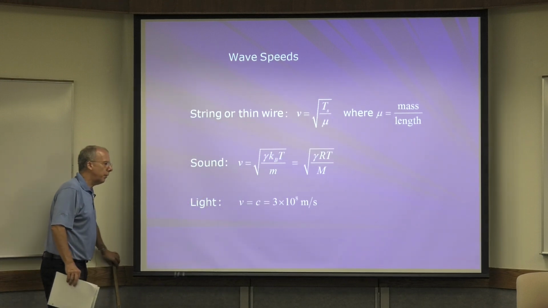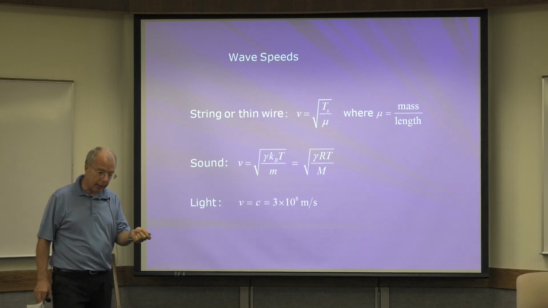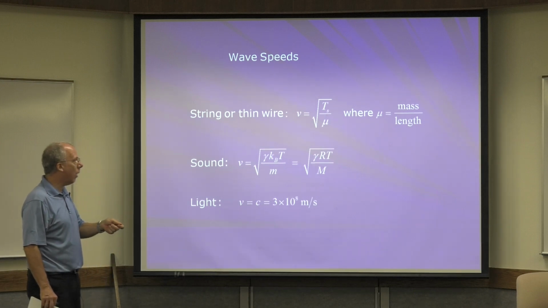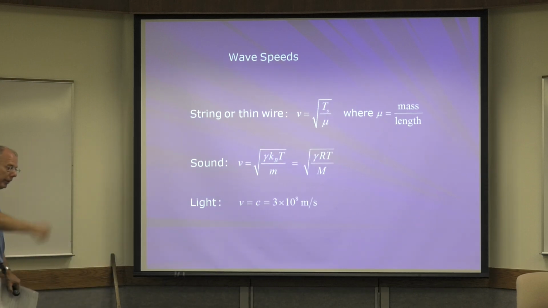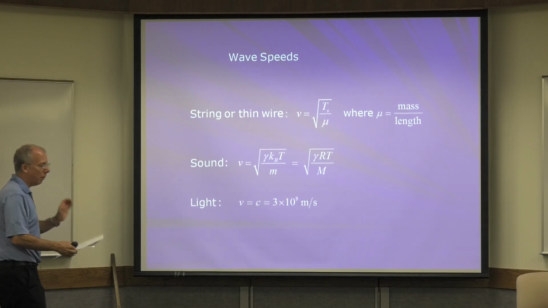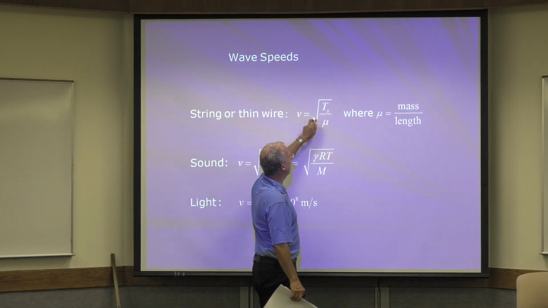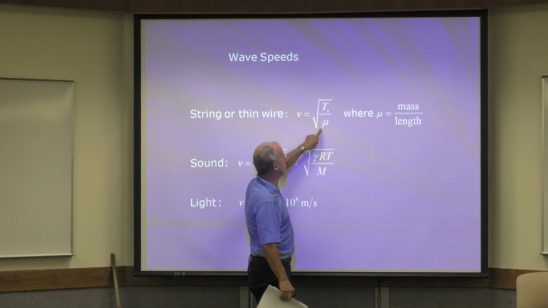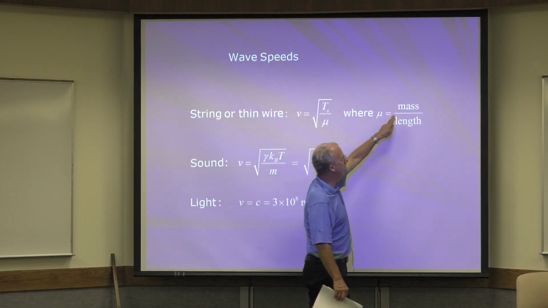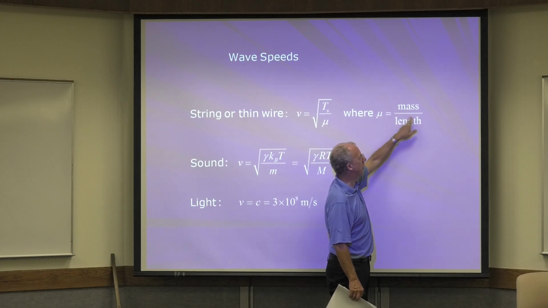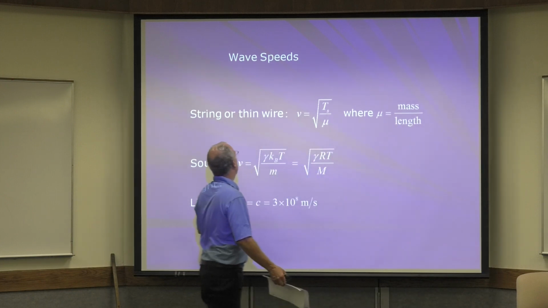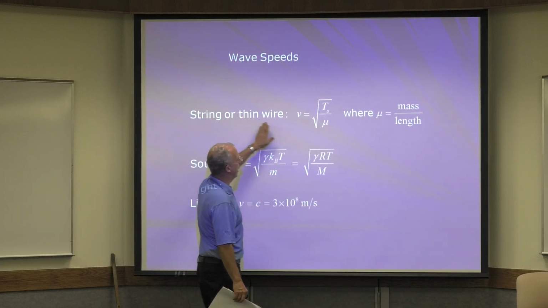Okay, so if you have a string or a thin wire and you're just doing this to it, attached over there, the speed of the wave pulse equals the square root of the tension over this mu. This is called the mass density, mu. Mass density is just the mass of the rope or string divided by the length. So that's for a string or thin wire.